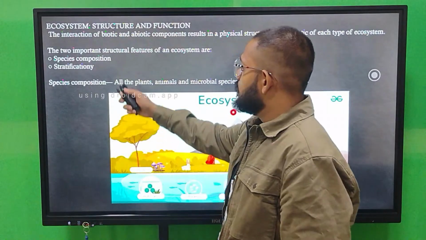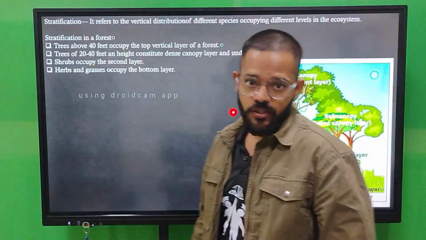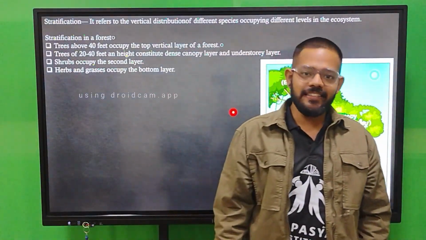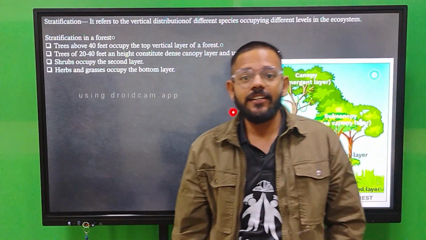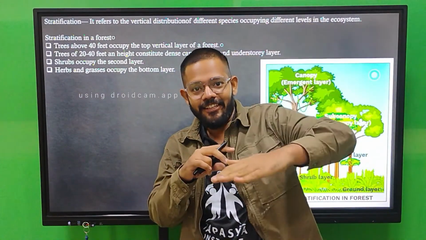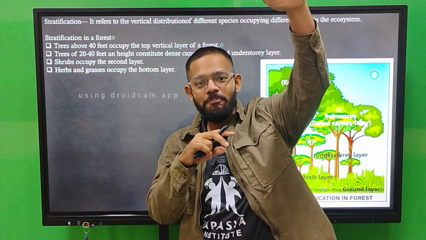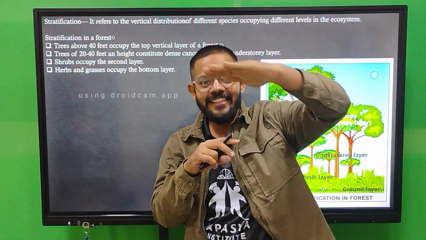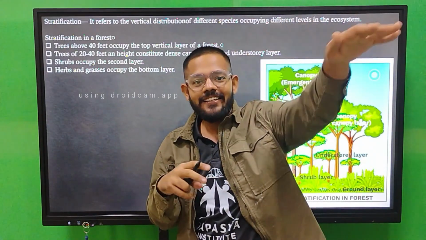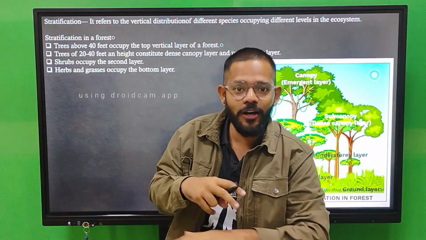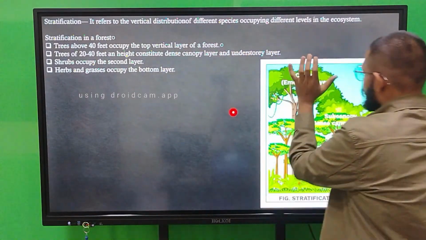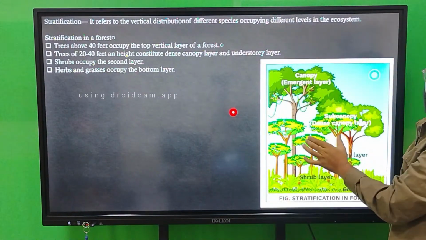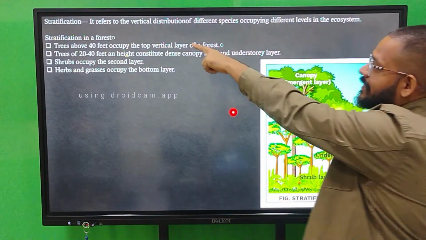Okay, so the second one is stratification. Just like in your cities, for example Mumbai, you will see that there are different levels. One is the top level where rich people live, one is the middle level where the middle class live, and one is the lower level where poor people live. Just like that, your jungle has this type of arrangement also, which we call stratification.